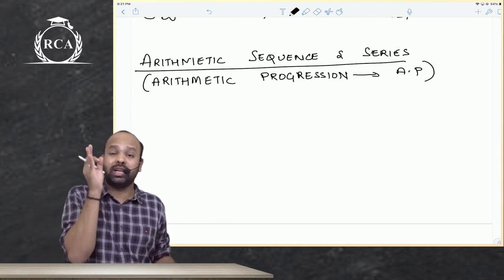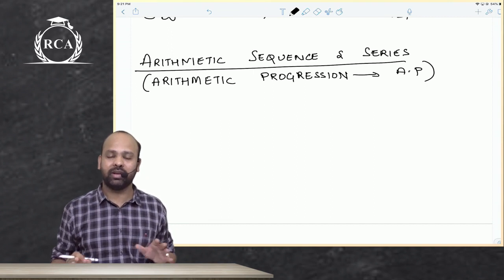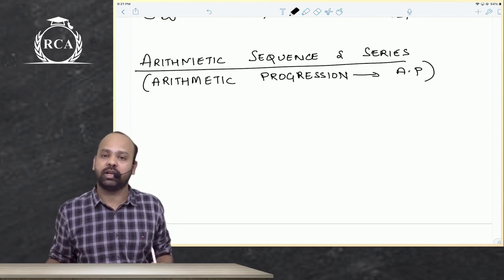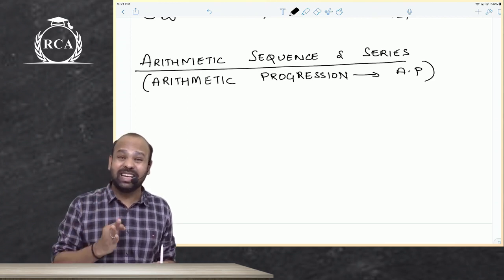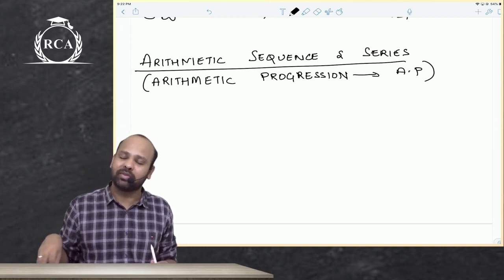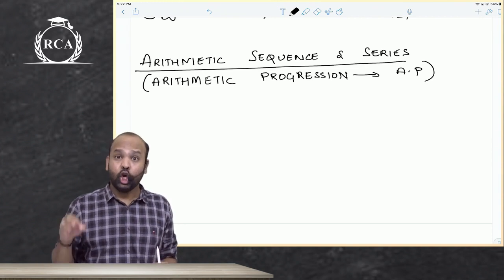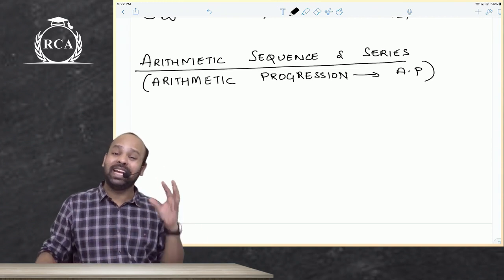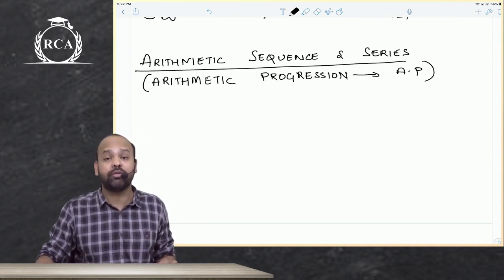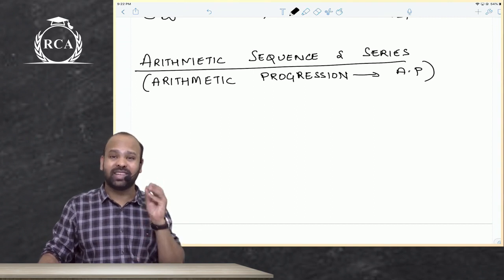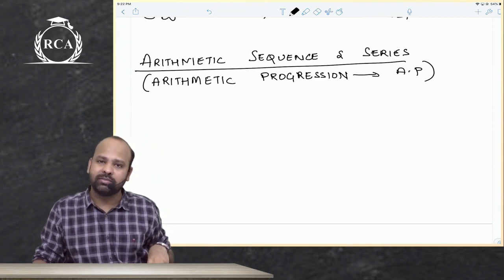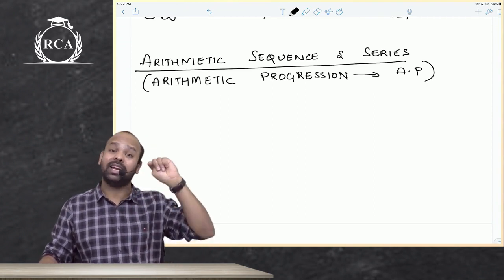So when we use the word arithmetic progression, arithmetic sequence, it basically means that the terms should increase or decrease by a constant value. Only then it will be an arithmetic sequence or an arithmetic progression. Or, guys, the difference between any two consecutive terms, I repeat, the difference between any two consecutive terms should be the same throughout the sequence. Only if the difference between any two consecutive terms remains the same, it will be termed as an arithmetic sequence.